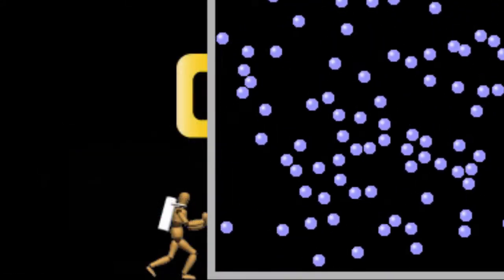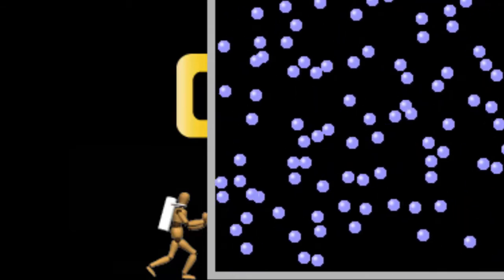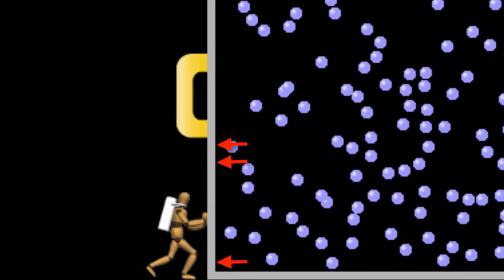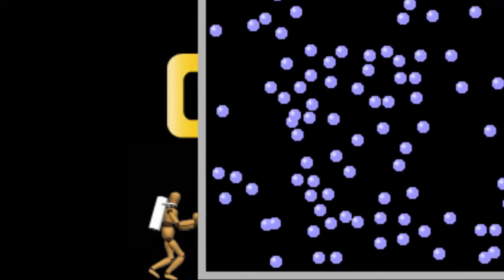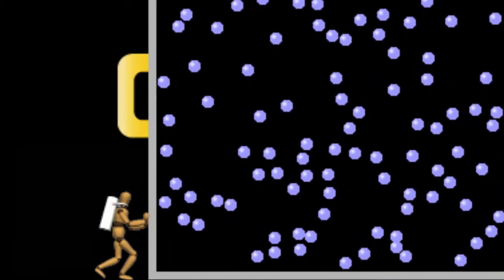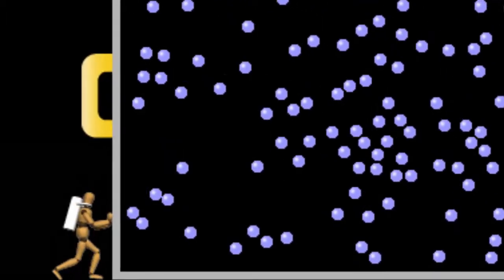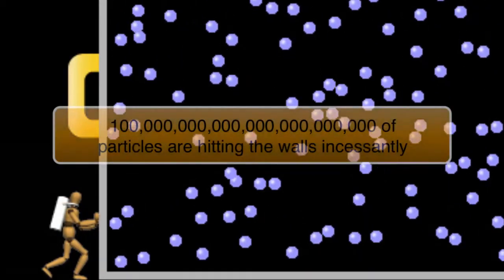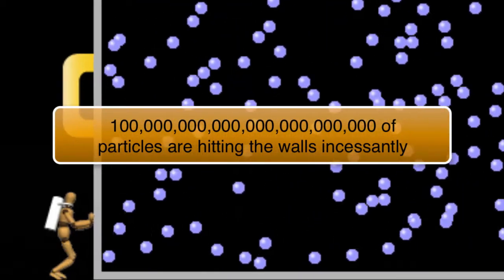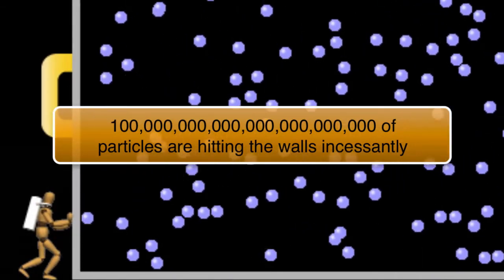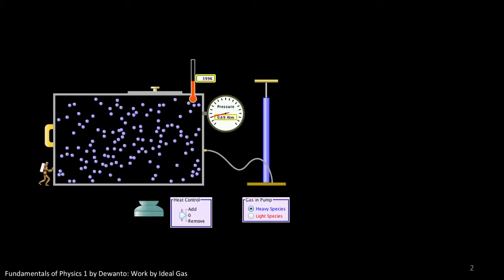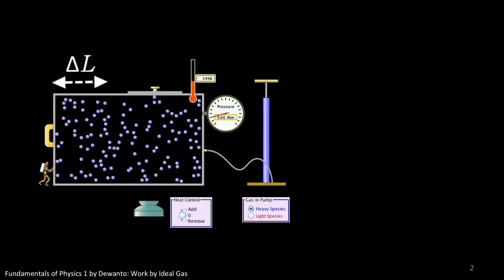At the microscopic level, what happens is that as the particles are pounding on the wall of the container, they exert force onto the wall. The impact drives the wall bit by bit. Of course, the impact from one gas particle hardly makes any difference, but we are typically talking about moles of gas particles here. That is one followed by 23 or 24 zeros of particles pounding on the walls. And this results in a noticeable effect. The container is expanding. Let's say the gas drives the wall of the container by delta L as it expands.